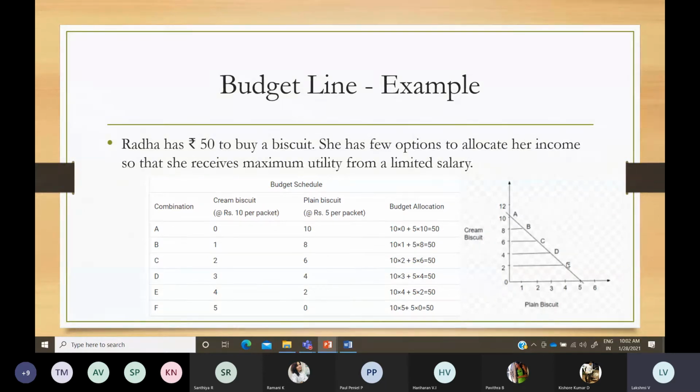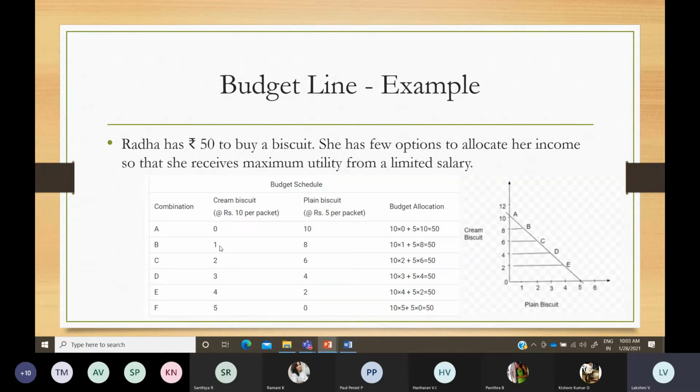So these are the possible combinations, and you have to give a table. You can pick out any two products so that you are spending within the budget. If you don't spend on cream biscuits, then you can spend on plain biscuits for 50 rupees. If the price per packet is 5 rupees, buying 10 packets constitutes 50 rupees.